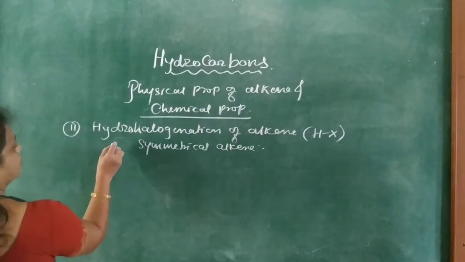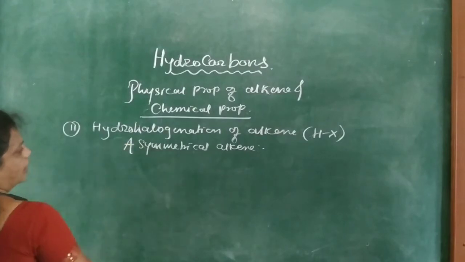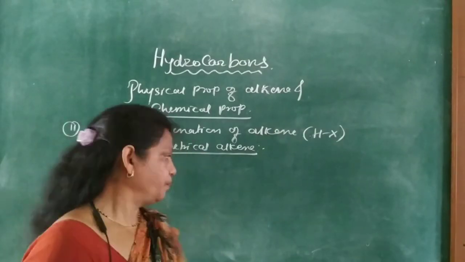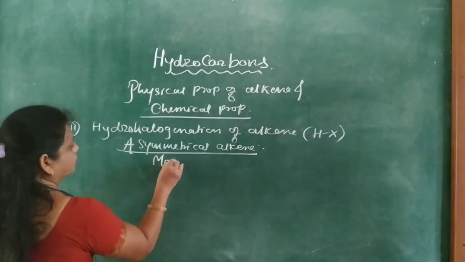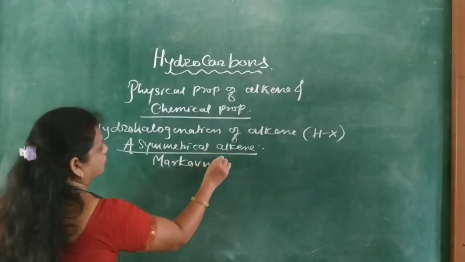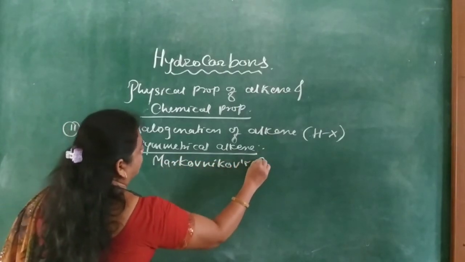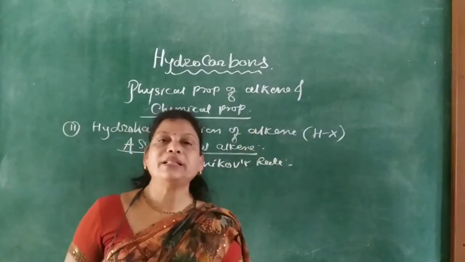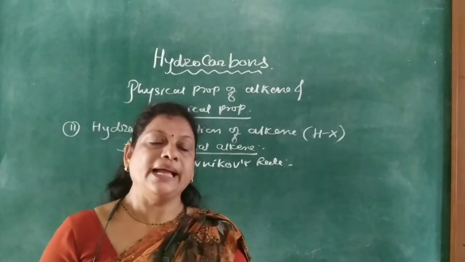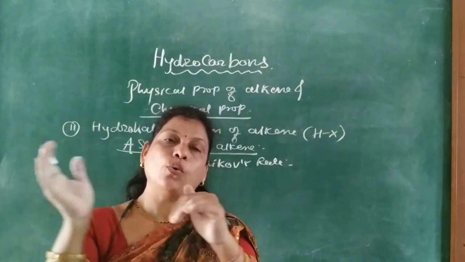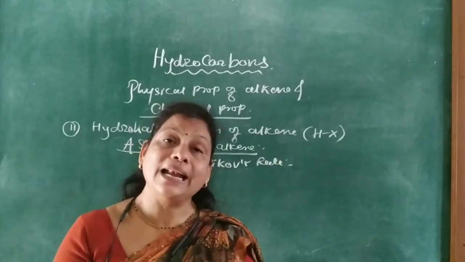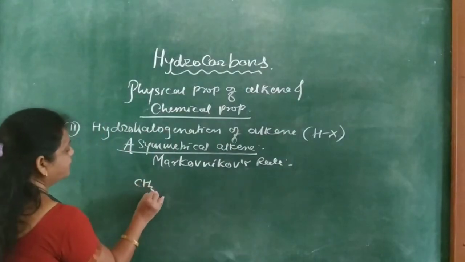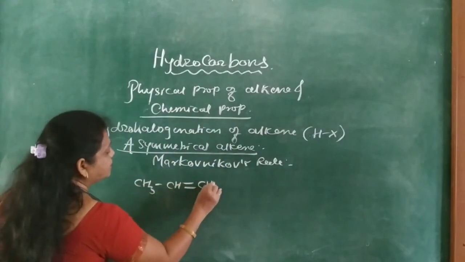First, the Russian scientist Markovnikov observed that when an unsymmetrical alkene reacts with an unsymmetrical reagent, the negative part goes to the carbon atom which contains less number of hydrogen atoms. So CH3CH=CH2 is propene.